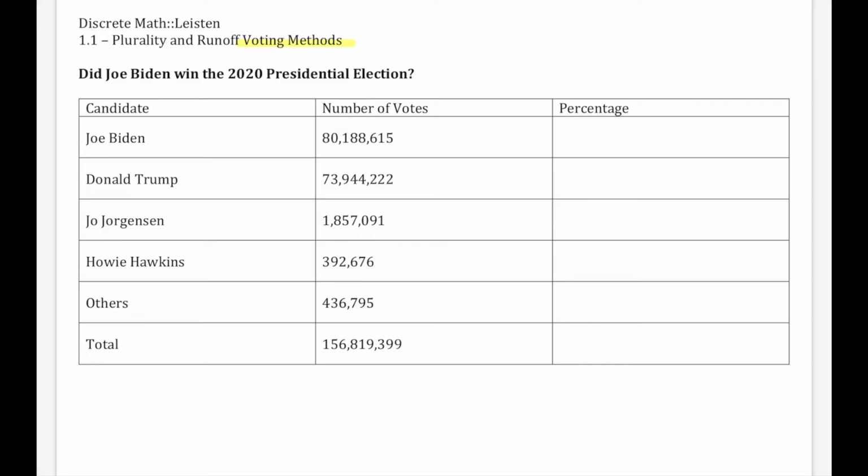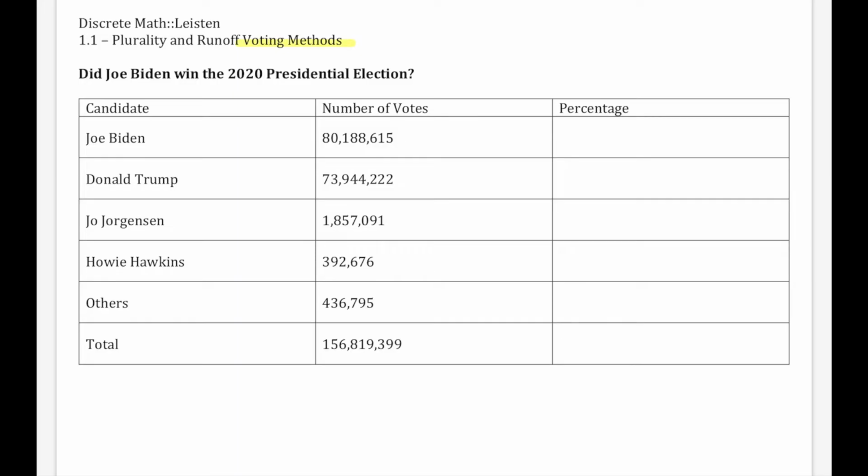Back in 2020, it was a contentious election, and I want to look at just numerically, no consideration politically one way or another, did Joe Biden win the 2020 presidential election? Well, what I have here is the confirmed actual declared number of votes total received by each candidate. Joe Biden had his 80 million, Donald Trump received almost 74 million, Joe Jorgensen, the Libertarian candidate, received almost 2 million votes. Howie Hawkins was the Green candidate, about 400,000, and other people received about 436,000 votes.